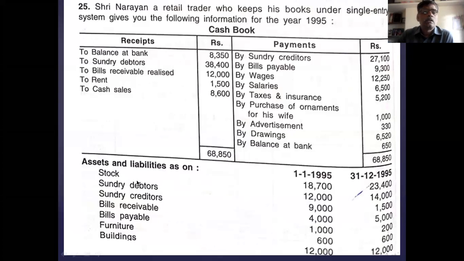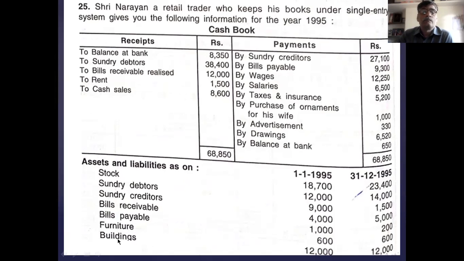Next is account balances. Balances as at 1-1-95 and 31-12-95, opening balances and closing balances, are given. Opening balances go to the opening statement of affairs. Closing balances go to the closing balance sheet, sorry, not the statement of affairs, the closing balance sheet. In the assets and liabilities you see stock, debtors, furniture, bills, and building.